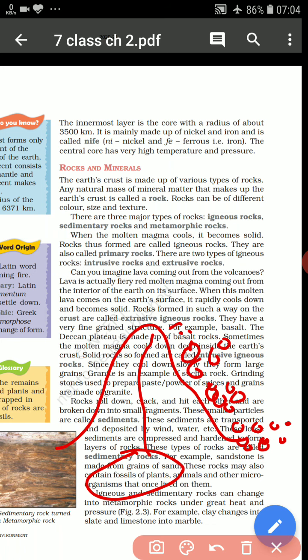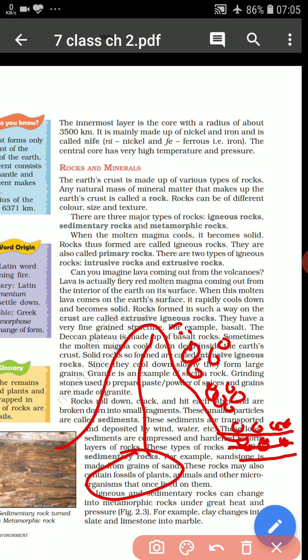So various layers will be forming. These types of rock which are formed like this are known as sedimentary rock.